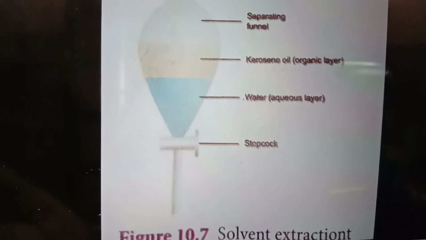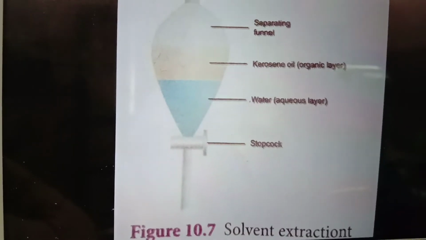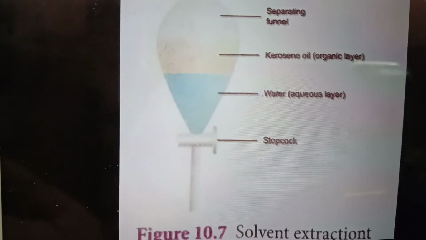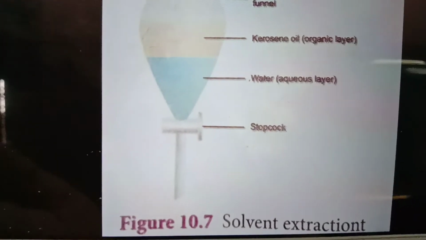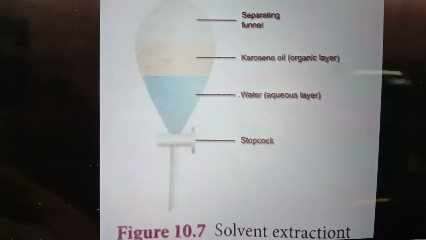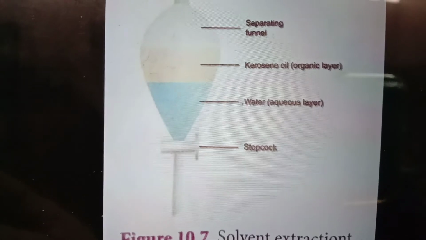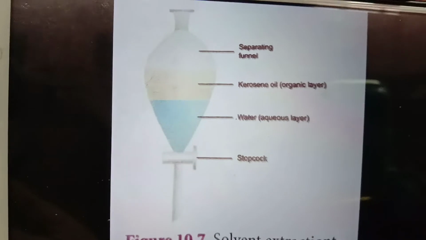Next, the same process, extraction with a solvent. The oil will be floating on the water. Oil and water can be separated if they do not mix, using an apparatus called a separating funnel, with an upper side and a lower side. For example, the pharmaceutical and petroleum industries use this solvent extraction method.